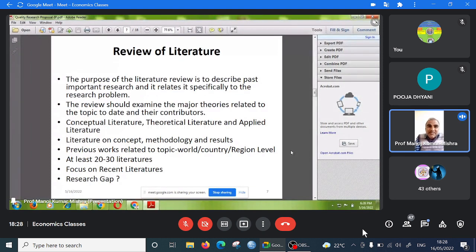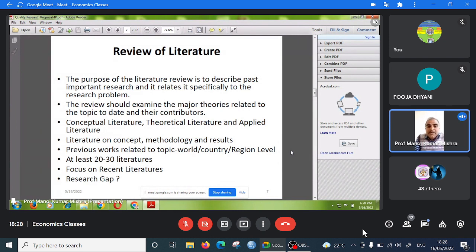So what is the need of this? What is the need of a literature review for you? Because you are going to do new research. The importance is that, suppose you are going to study a particular topic, when you do the literature review, you will get an idea about this topic. When we do not get an idea about the topic, how will we do the research?